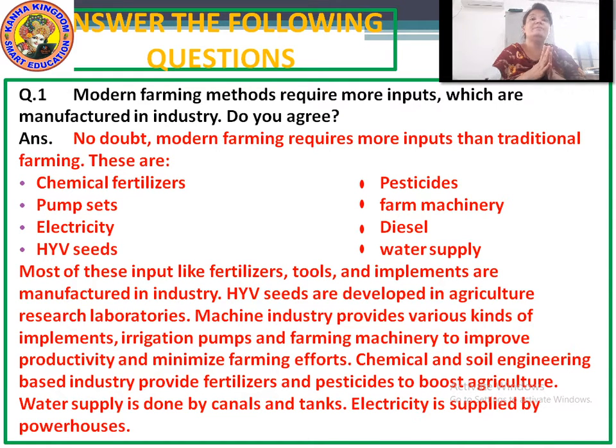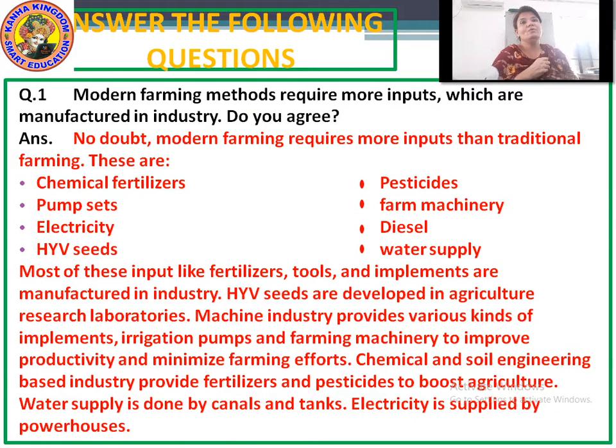Machine industry provides various kinds of implements, irrigation pumps and farming machineries to improve productivity and minimize farming efforts. Chemical and soil engineering based industry provide fertilizers and pesticides to boost agriculture, and water supply is done by canals and tanks. Electricity is supplied by power houses.